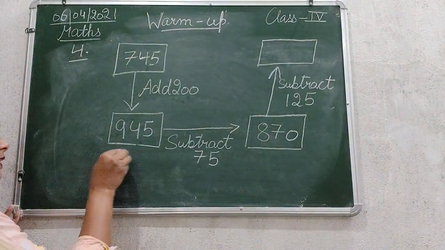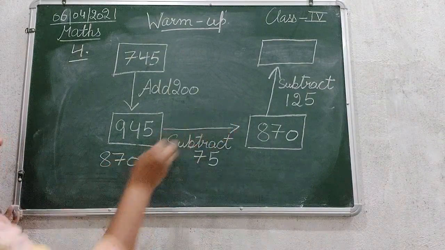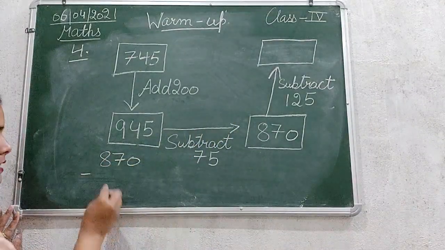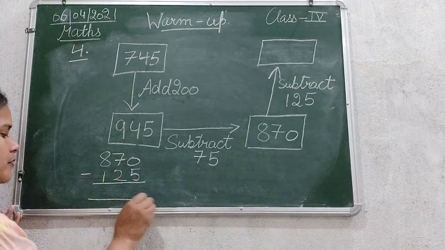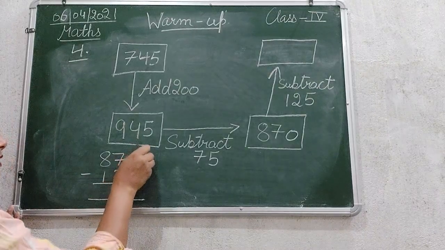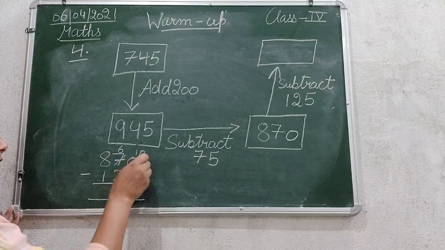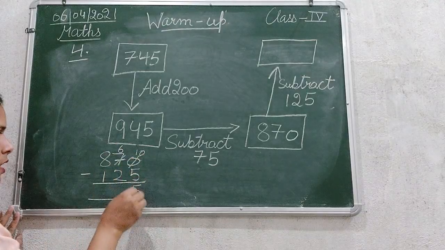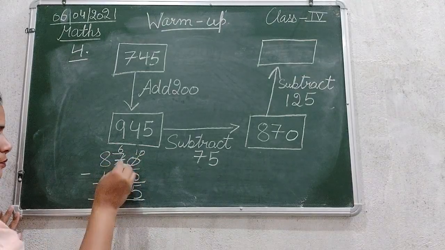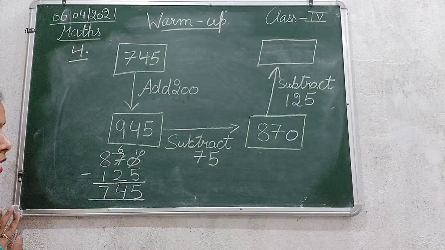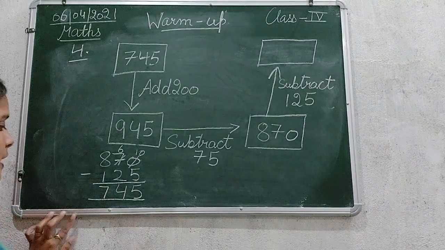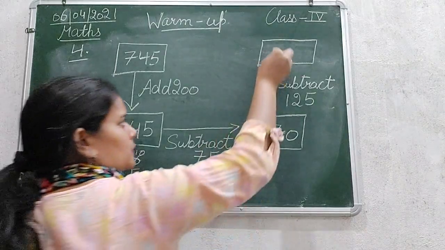So 870 minus, subtract means minus, 125. So that will be 10 and here it will be 6. 10 minus 5, 5. 6 minus 2, 4. 8 minus 1, 7. That is 745.